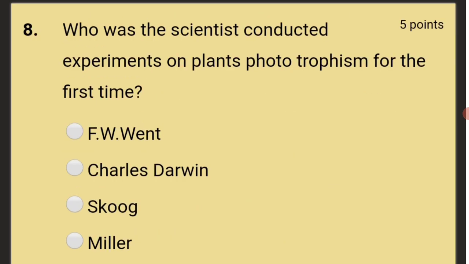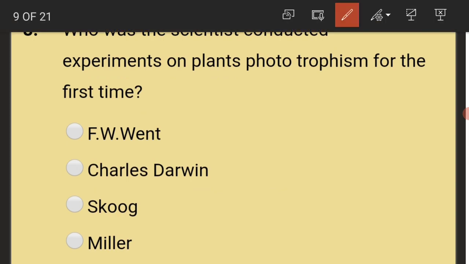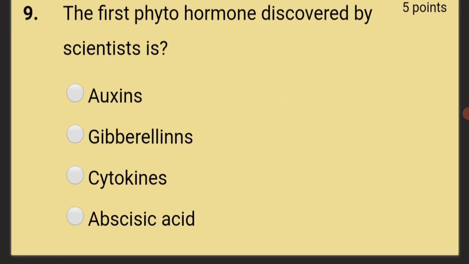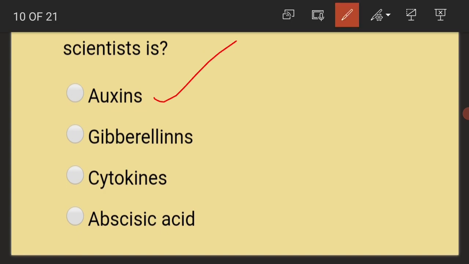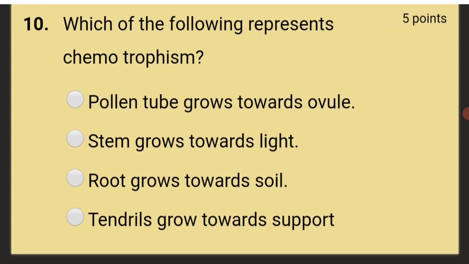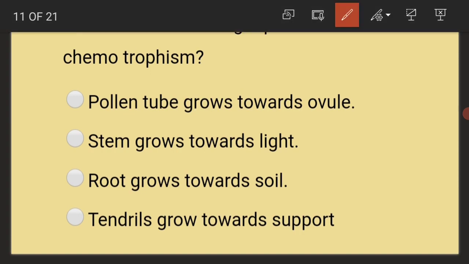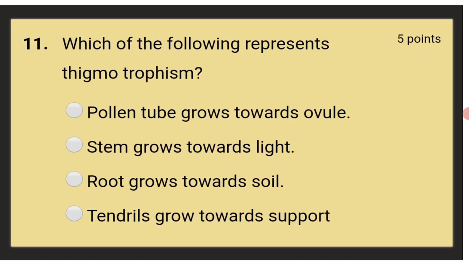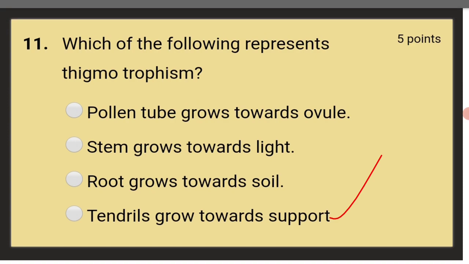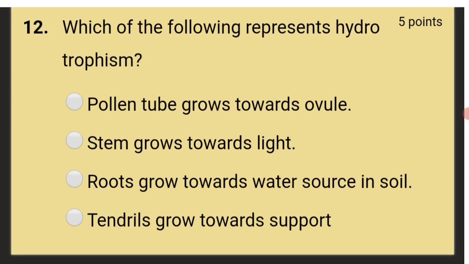Who was the first scientist who conducted experiments on plants phototropism for the first time? That is Charles Darwin. The first phytohormone discovered by scientists is auxins. Which of the following represents chemotropism? Pollen tube growing towards ovule. Which of the following represents thigmotropism? Tendrils growing towards support. Which of the following represents hydrotropism? That is roots growing towards water source in soil.